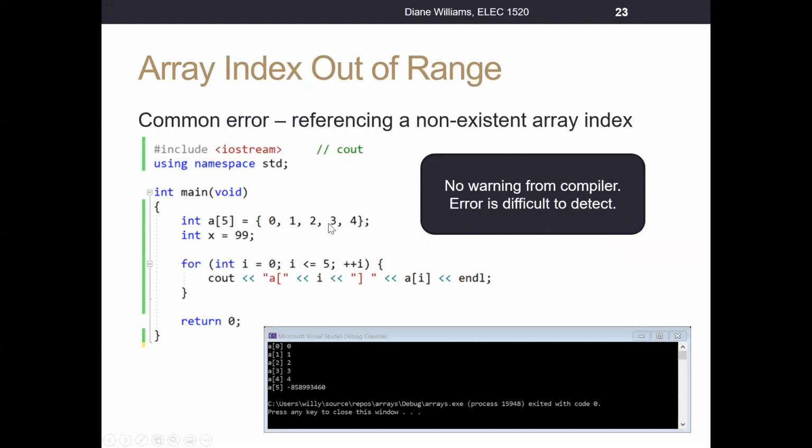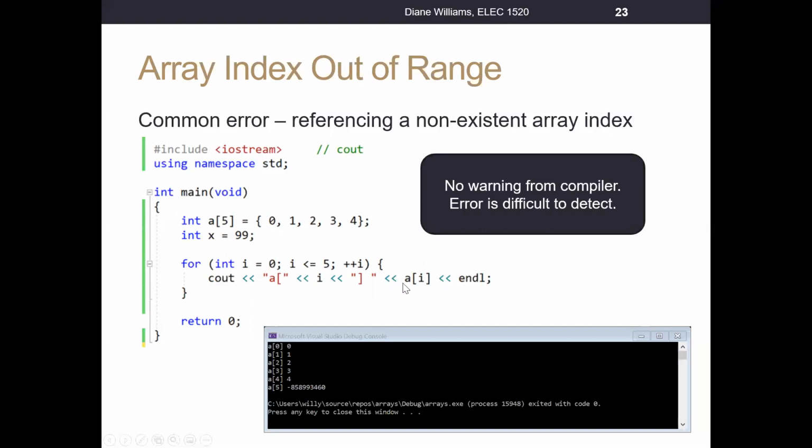By now, you should have likely spotted my error. Right? Because there are 5 elements, how often will this statement be true? This statement will be true when i is 0, 1, 2, 3, 4, and 5. But do we have an index location 5? No, we do not have an index location 5.